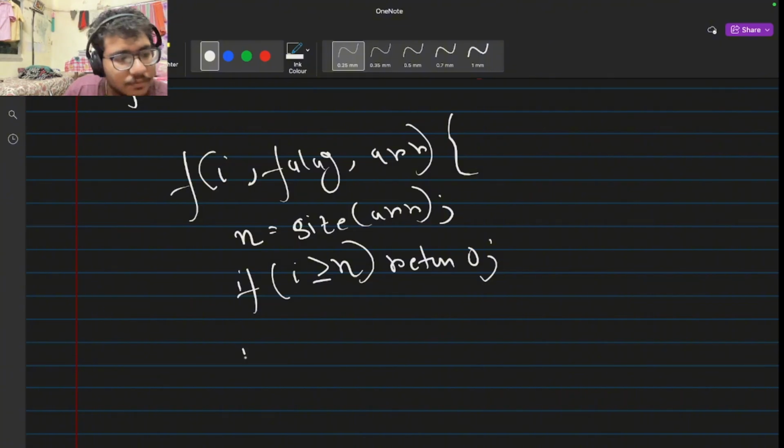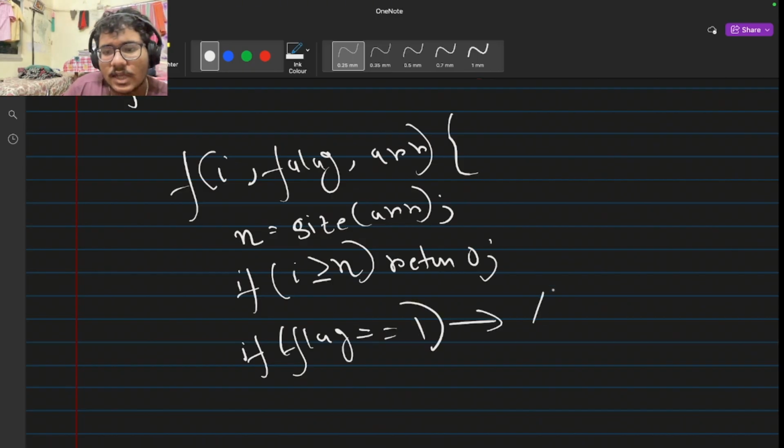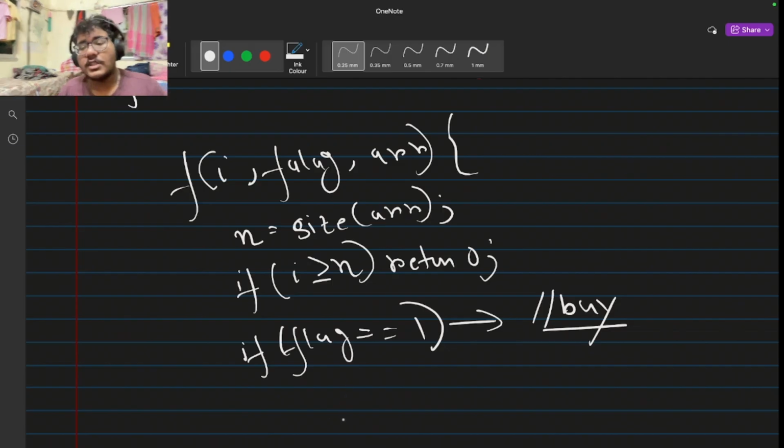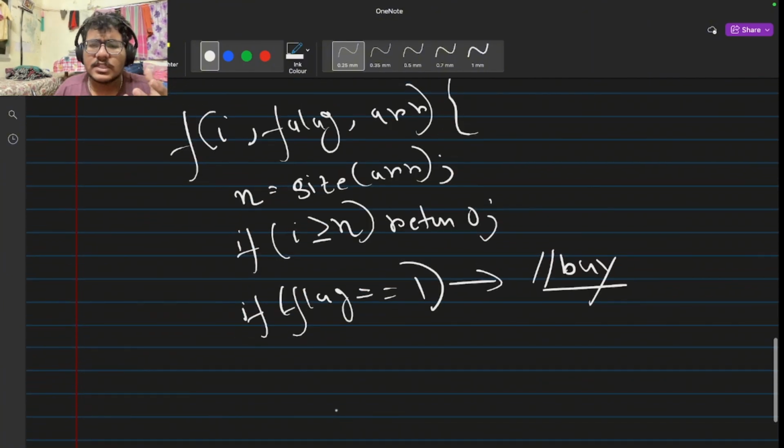Let's have it: if flag, that means the value of flag. Okay, let me write it. If flag double equals to 1, let's assign it that we can buy. Right? We do not have any stock in our hand. We can buy it. So now, if flag double equals to 1, there are two things that we can do. Flag 1 means that we can buy, but it's not compulsory for us to buy. We have two choices. Either we can buy or we can move forward. So now what to do? We will just check for the maximum. Whether buying gives us a maximum value or just moving forward provides us a maximum value. We need to check, right? So there are two things that we can do.